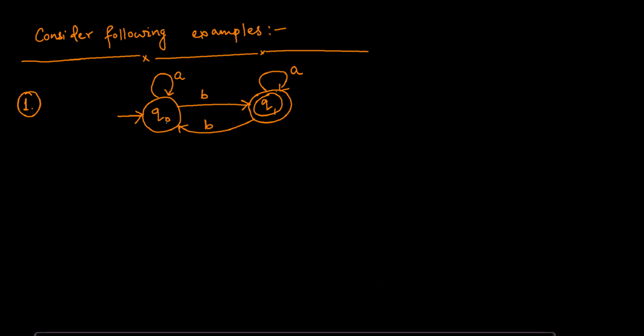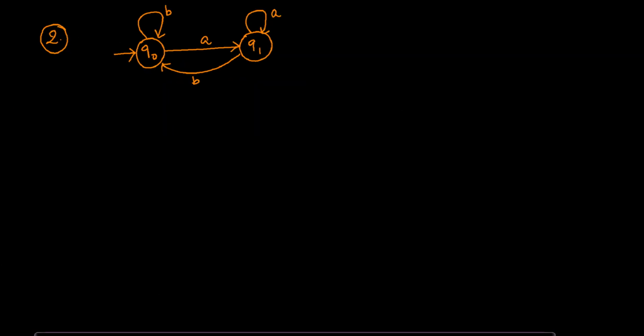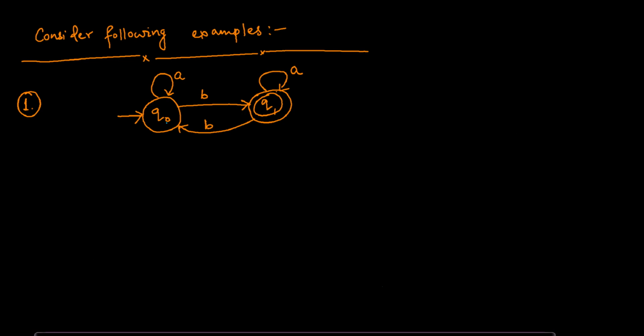In this video, we will look at examples of DFAs with loops in them. For example, in this case, you have a self loop on Q0, and from Q0 you go to Q1, and from Q1 you go back to Q0, on the same symbol B. There are two examples with loops and cycles that we will see and derive some conclusions.